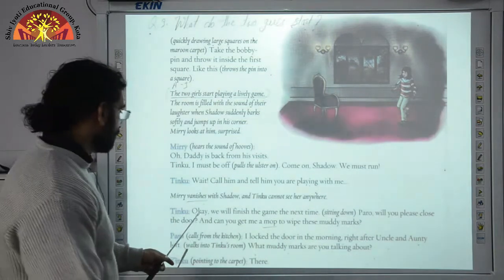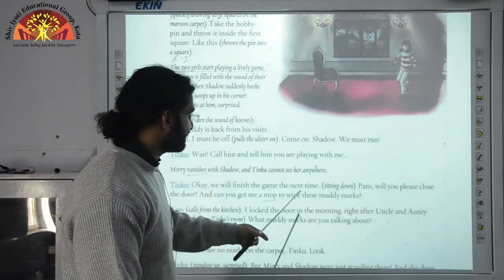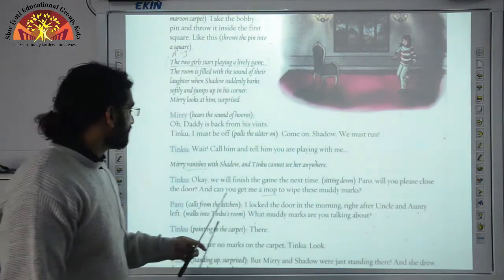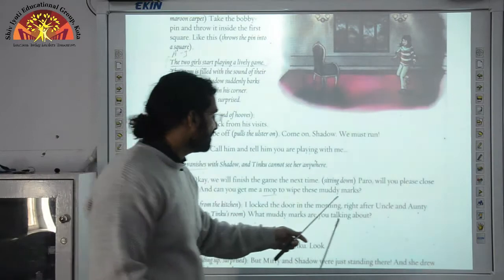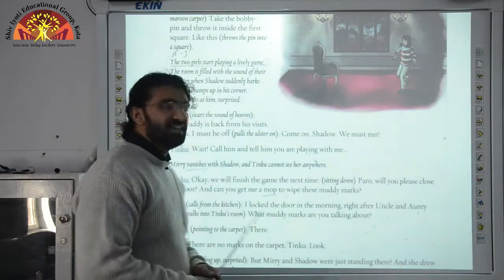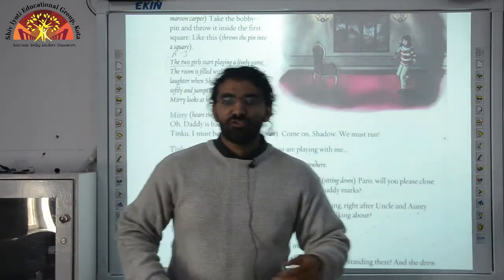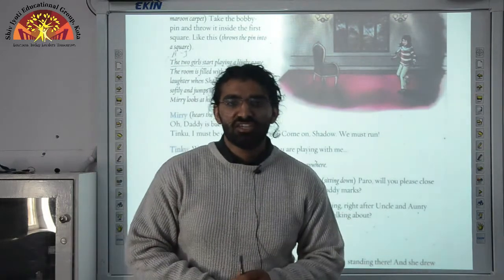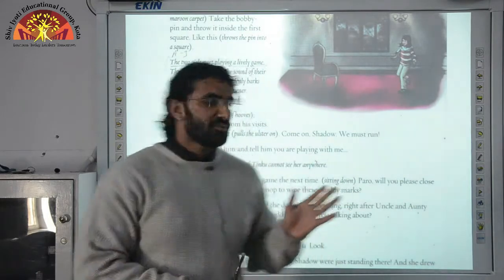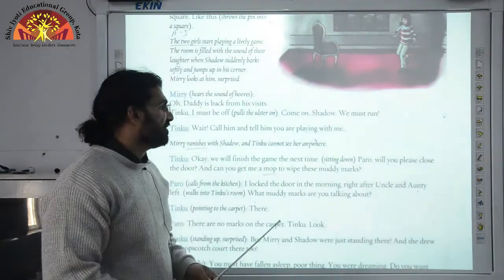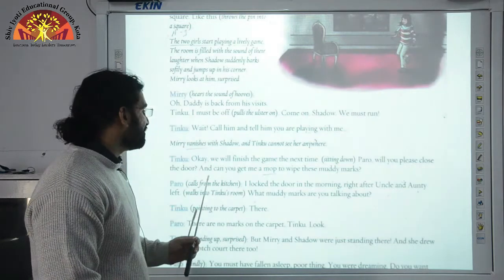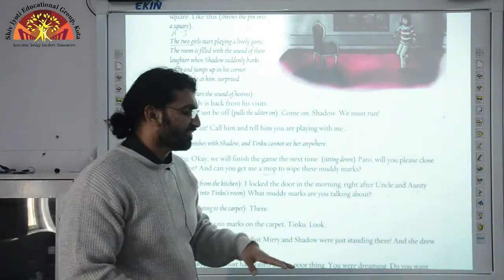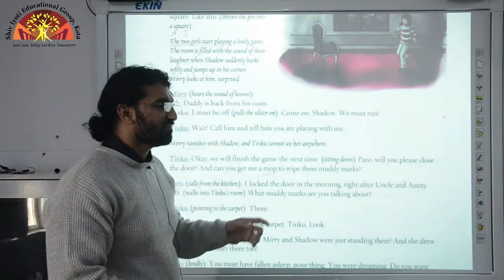Tinku says, okay, we will finish the game the next time. Because they could not finish the game, Mary had to leave in between. Sitting down, Tinku says, Paro, will you please close the door, and can you get me a mop? I wanted to wipe these muddy marks from the floor and the carpet. Please get me a mop.